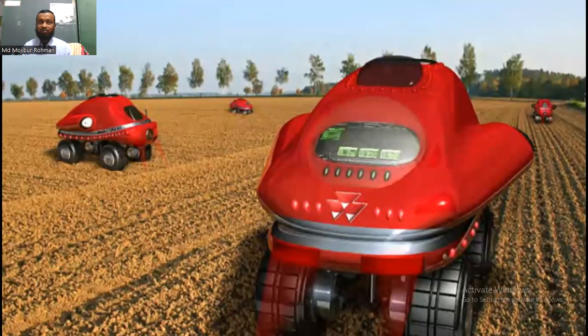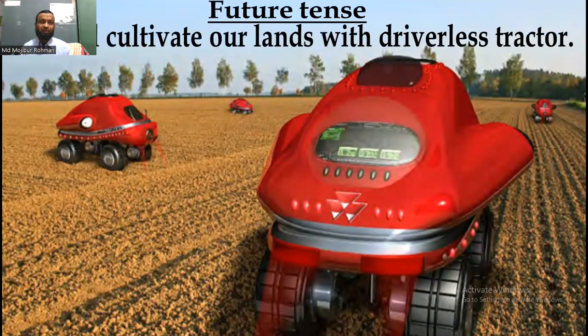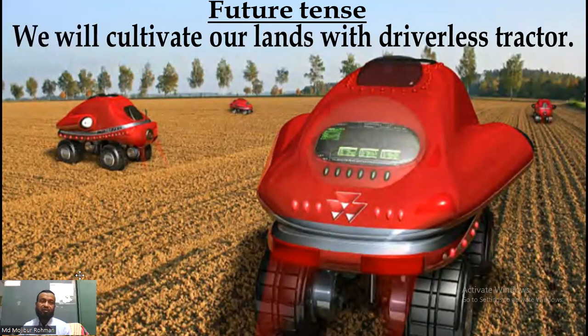And follow these pictures. My dear students, now follow this sentence. We will cultivate our lands with driverless tractor.